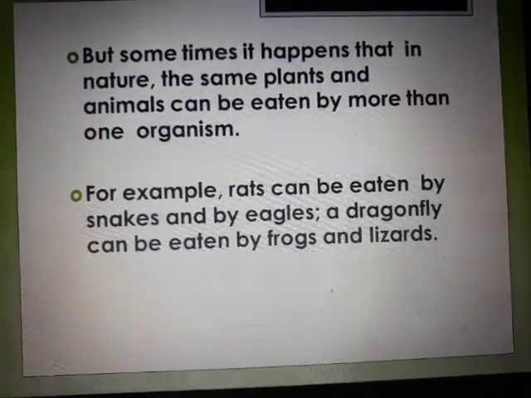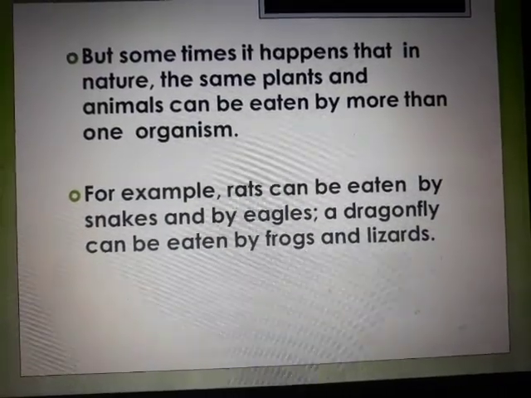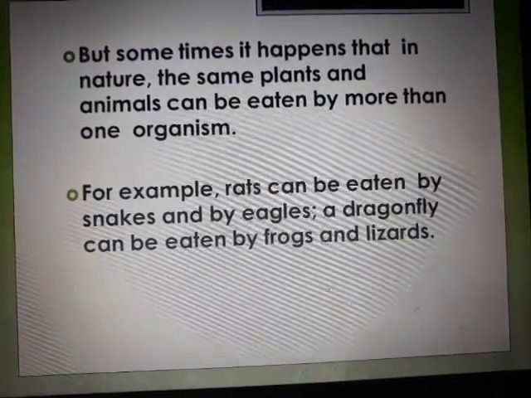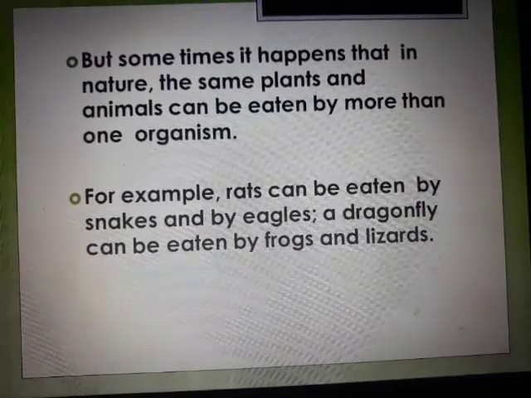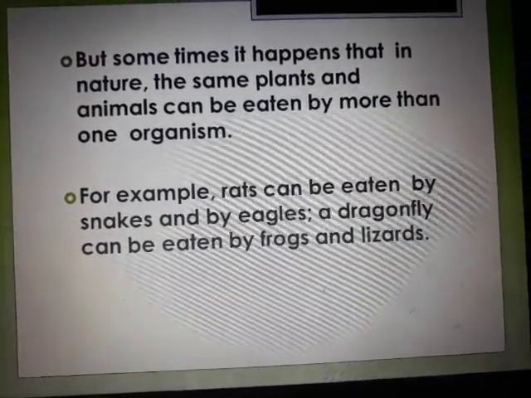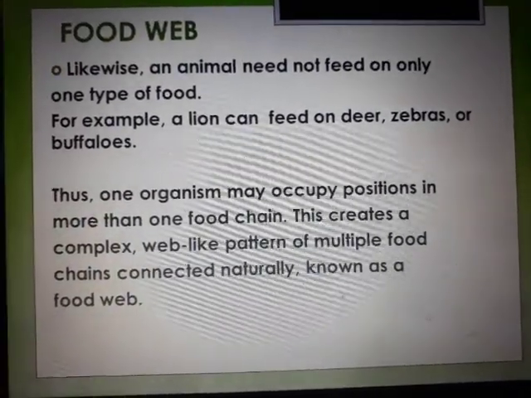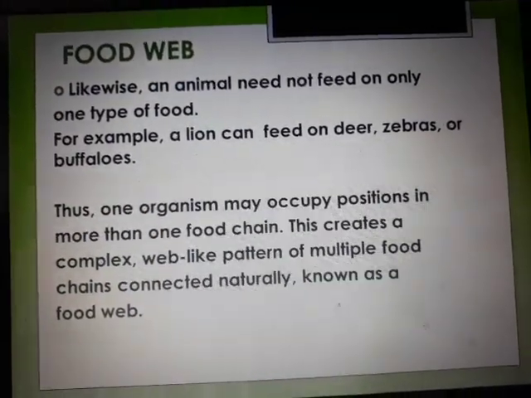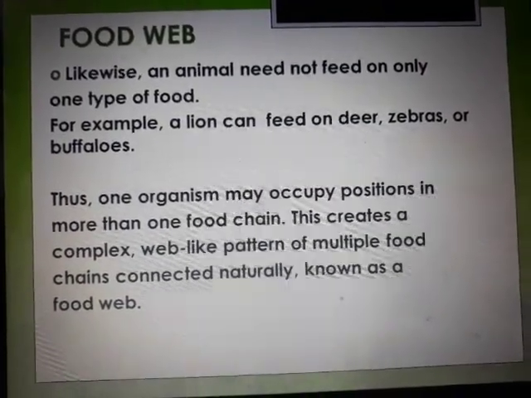For example, rats can be eaten up by snakes and by eagles as well. A dragonfly can be eaten up by frogs as well, and lizard as well. So we can see that there is one organism being eaten up by multiple organisms. So in such case, something called as a web-like structure happens, if an organism is eaten up by many organisms.